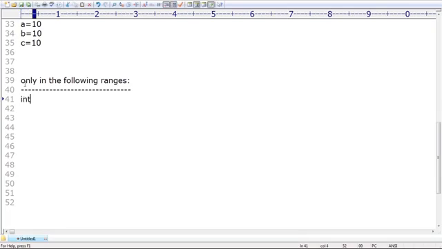Only in the following ranges. If it is the int type, 0 to 256. Remember this one, sir. Next, if it is the bool type, always. Because how many Boolean values? Respond. Only 2, True or False. That's why always the same object is reused.